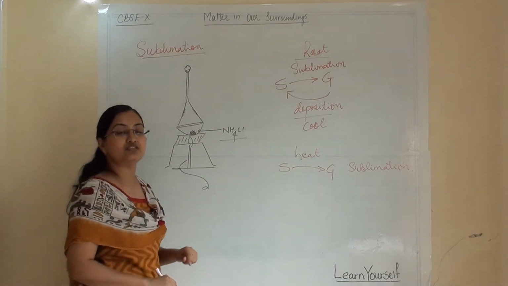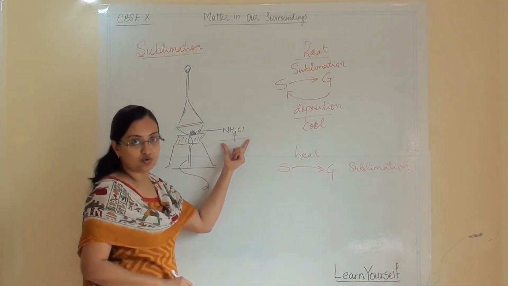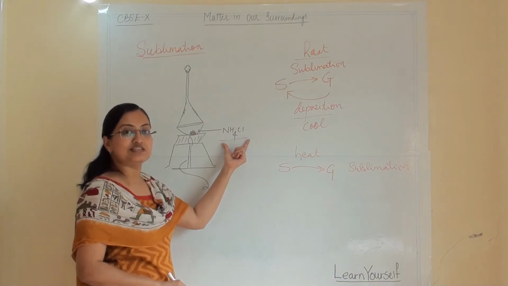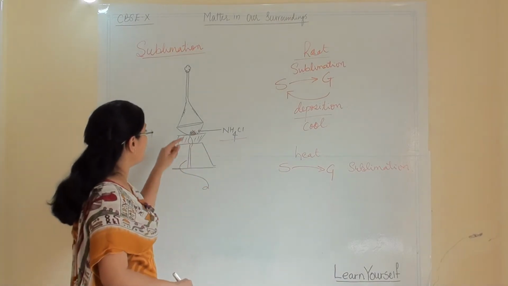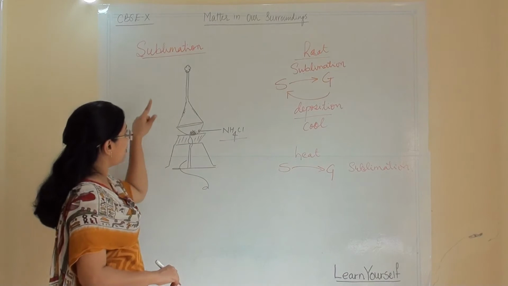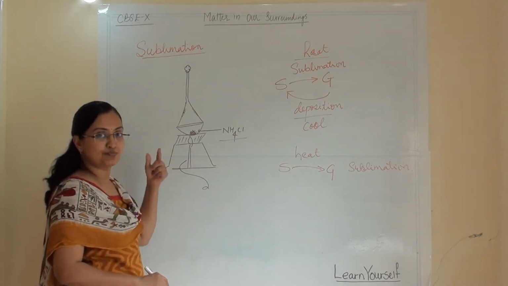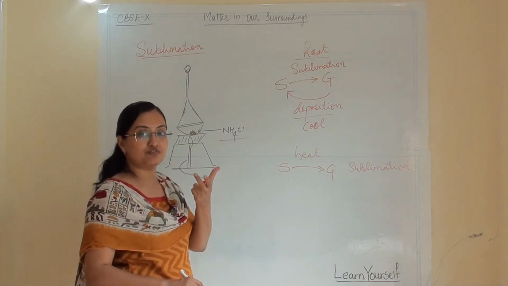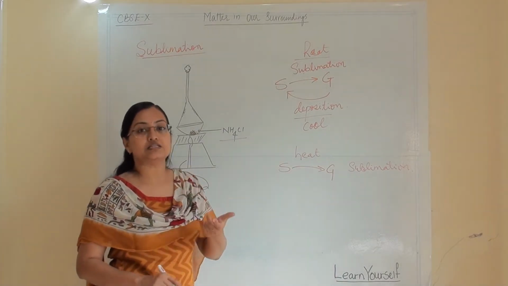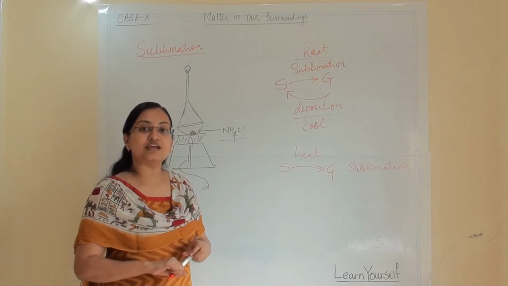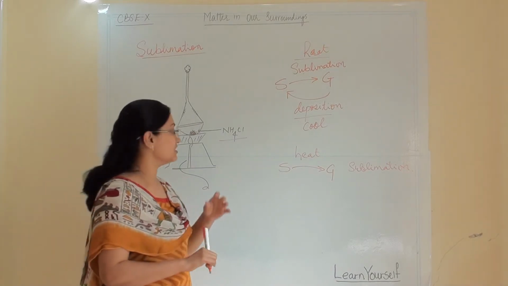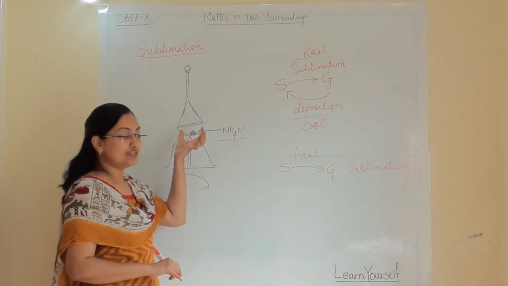Now here I have taken this substance, which is known as ammonium chloride. Ammonium chloride is a sublimable substance. In this arrangement of apparatus, I have taken one petri dish. A petri dish is a dish in which we can heat a substance. It will not react with the substance which we are heating.